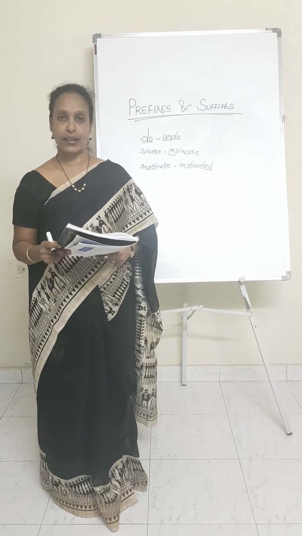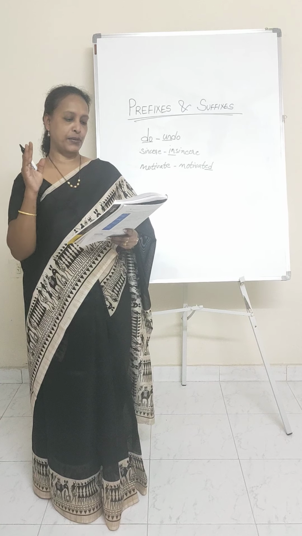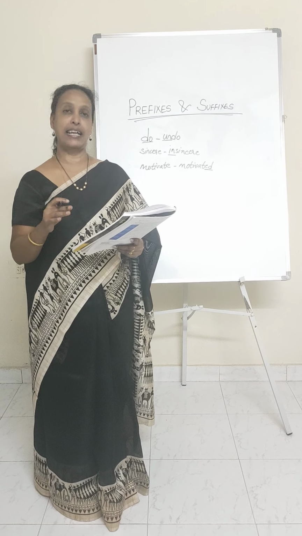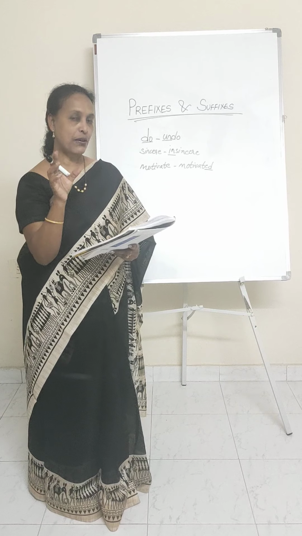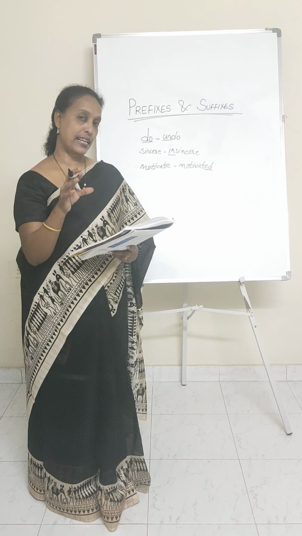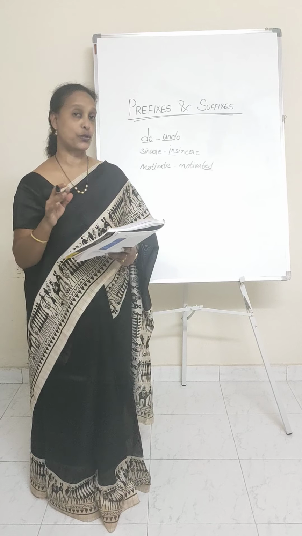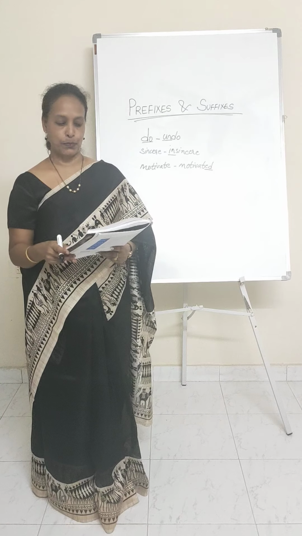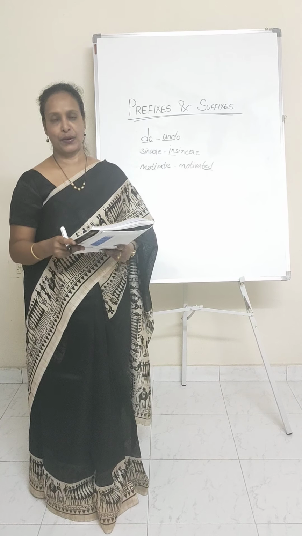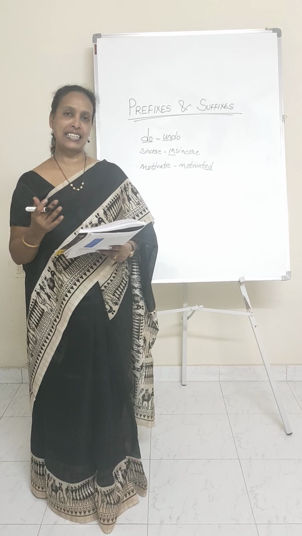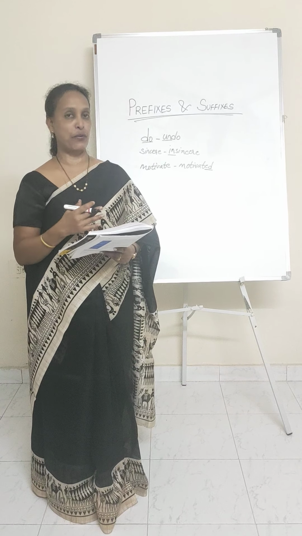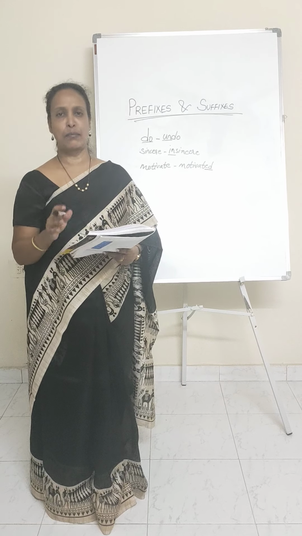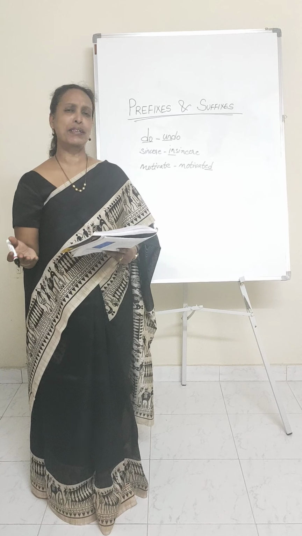Now let's look at task 1 for prefixes. Here it talks about forming opposites of the words given below by adding a prefix. The prefix should be added in such a way that it results in the opposite of the word that is given to you. For example, the first one is already done in your textbooks. It says lead. In order to make lead the opposite, what should you add? You have to add a prefix, and you can very easily add the word mis to the word lead. Mislead. Lead, the opposite is mislead, isn't it?